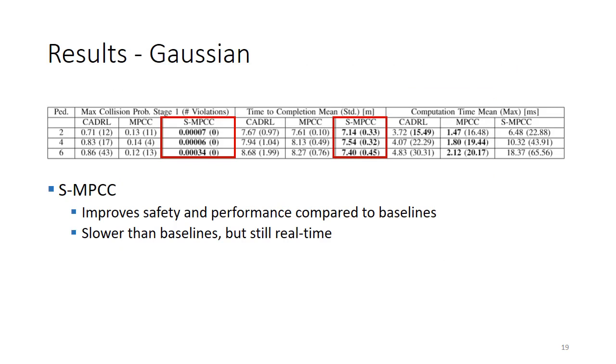And for the Gaussian case, we did 100 experiments and compared to baseline approaches. And what we saw was that the safety of this scenario-based model predictive contouring controller is better than for the baseline approaches in the sense that the risk is never violated and the average risk is also lower. Additionally, it was able to reach its goal faster than the baselines. And this is something that we saw also in the videos, where the smooth trajectories actually led to faster movement through the space. And the cost of this is that the computation time goes up. So this is part of the empirical approximation that takes time to process. But in general, we're able to run this algorithm at 20 Hz in real time.